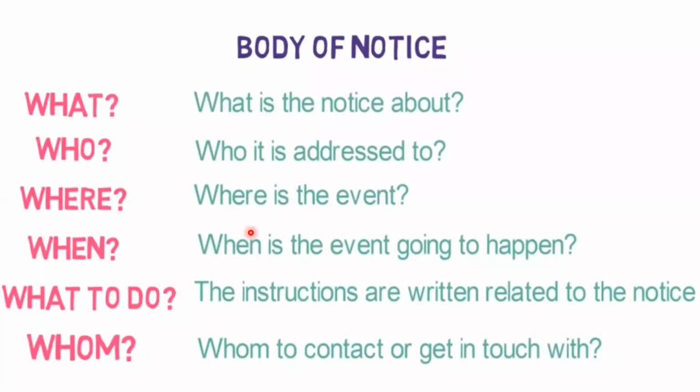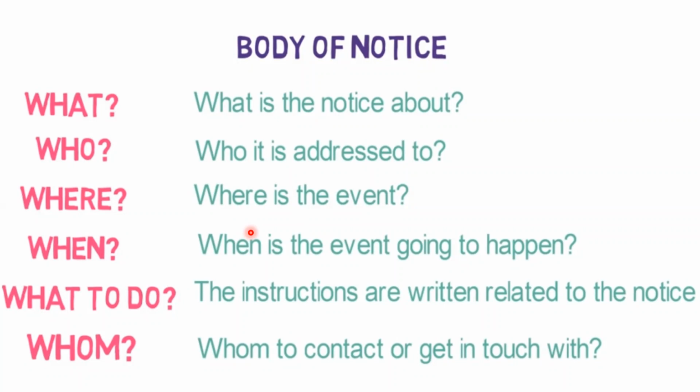So now I'm going to make you understand what to write in the body, right? Basically we have to reply to 6W: what, who, where, when, what to do, whom, right? First of all, you need to write what the notice is about. That you will mention in the body, right? Second, who it is addressed to, whom you are addressing, you have to mention. Then where the event is, meaning which event is going to take place, you need to mention the location also in the notice.